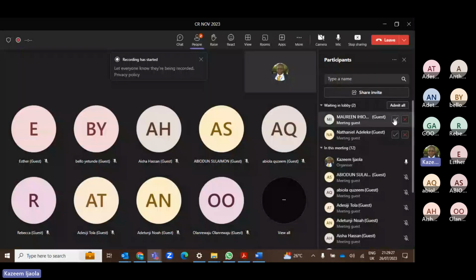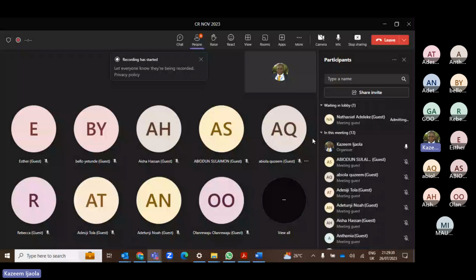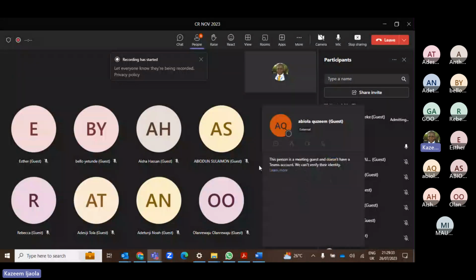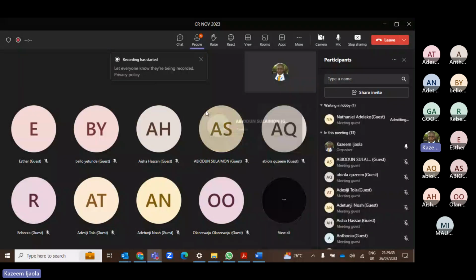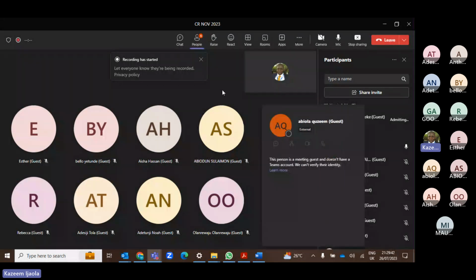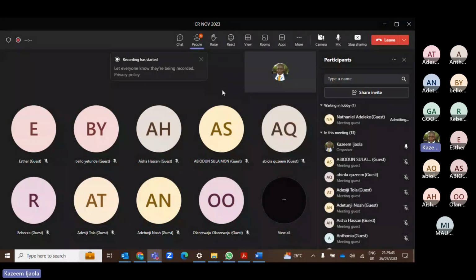Let me admit the person that is there. So that is the same thing as harmonization, the process of adopting a single set of accounting standards globally. If you know somebody called Nathaniel, please tell the person to restart his network, because I've admitted him and he's just there in the lobby forever. You can call him, tell him to please restart his network and join us again. I don't know what to do from here.